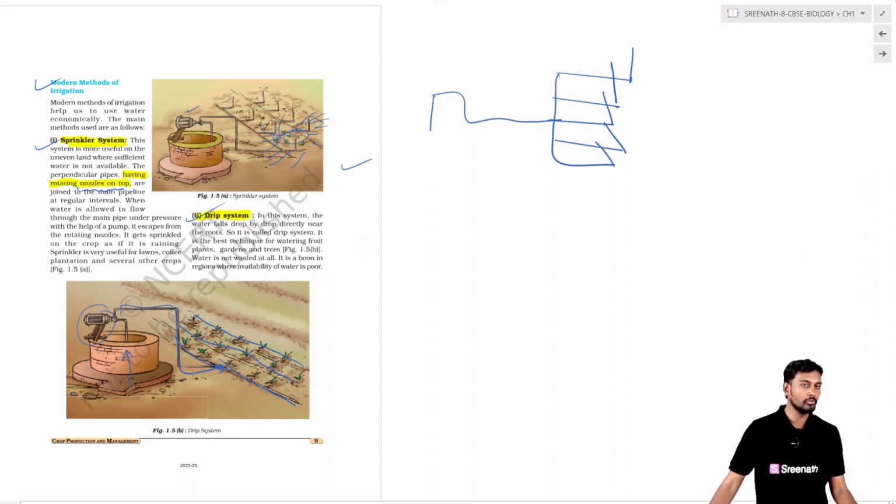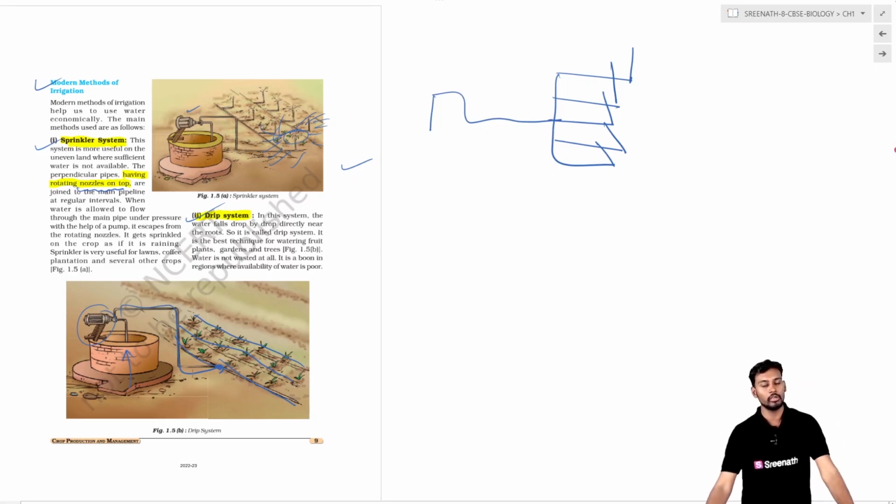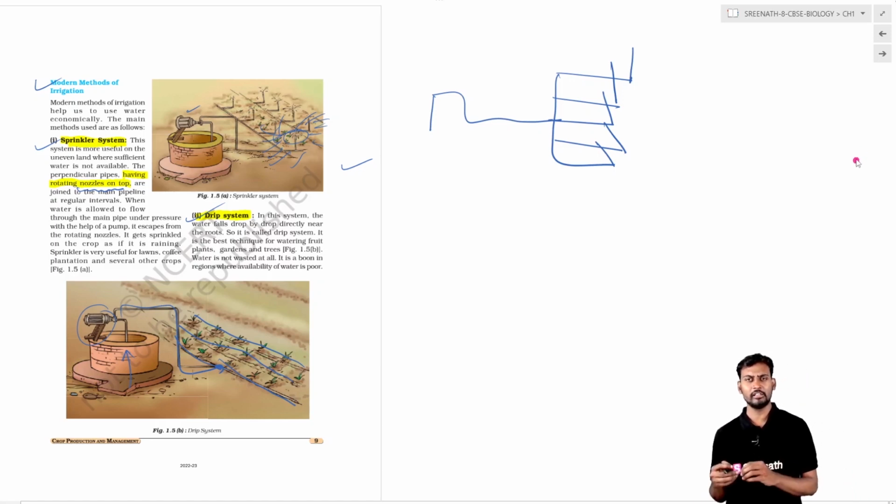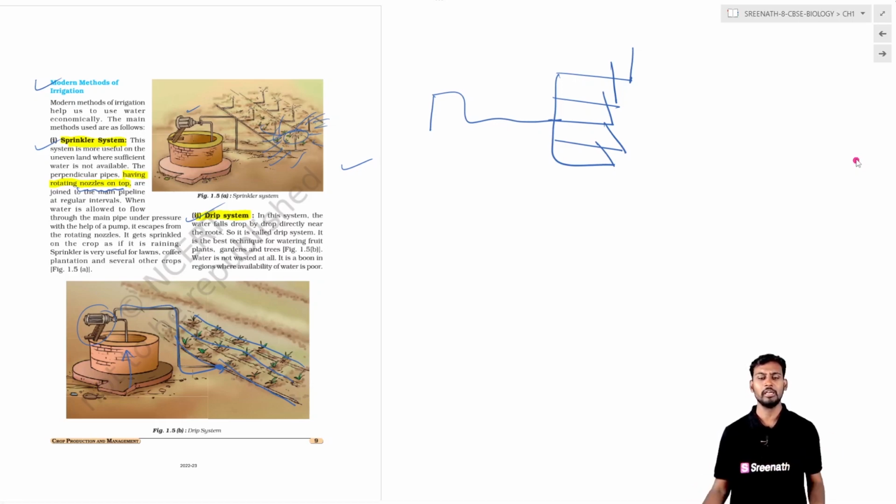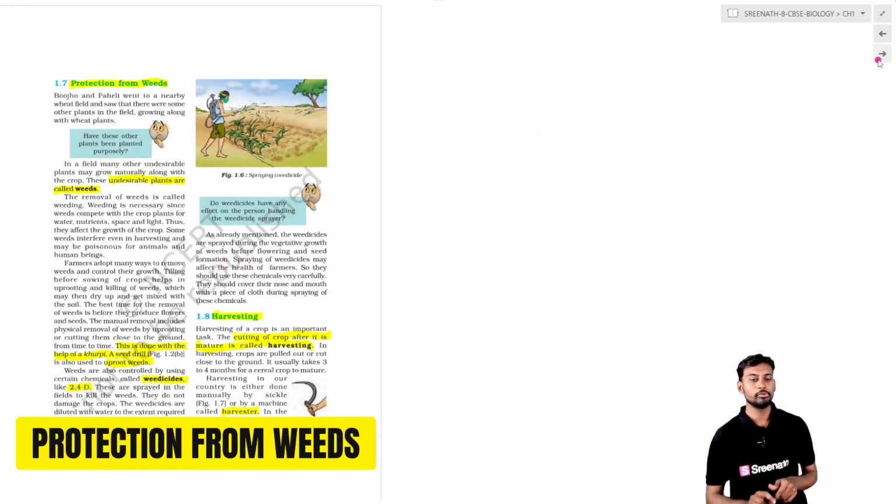The main method of watering is not only useful for survival, it is also useful to protect the crop from frost, as well as from hot temperature or hot air currents. Okay, now coming to the